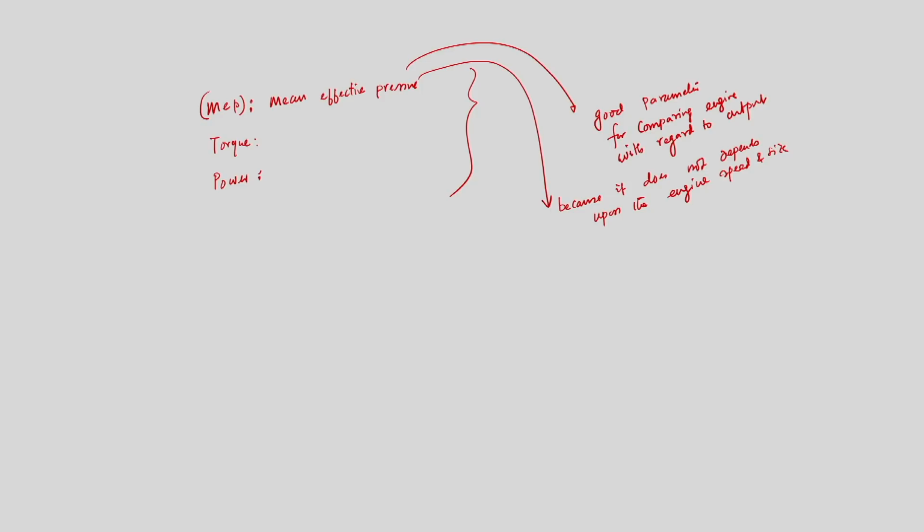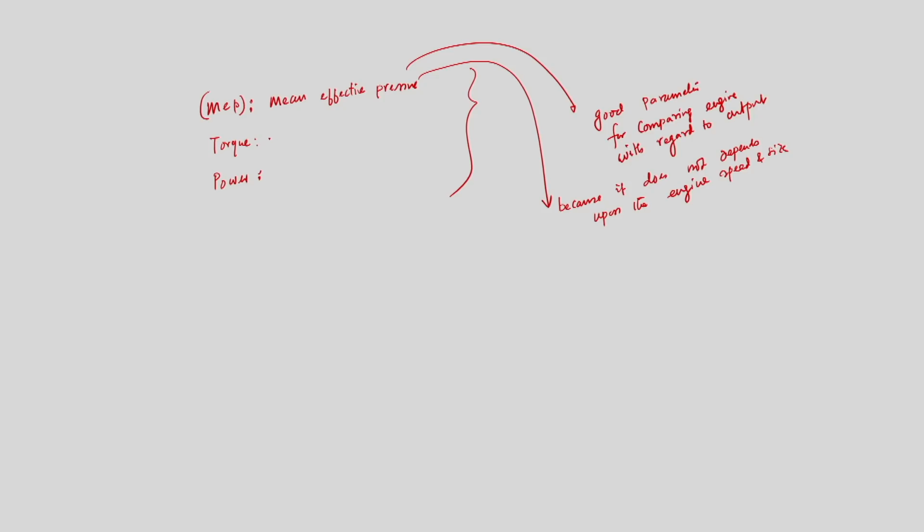Suppose I use torque as a comparing parameter, then a larger engine will be a better choice. On the other hand, if I use power as a comparing parameter, then speed becomes very important. So, if I use torque as an engine parameter, then a larger engine will always be a good choice or good option. On the other hand, if I use power as a comparing parameter, then engine speed will be an important factor.